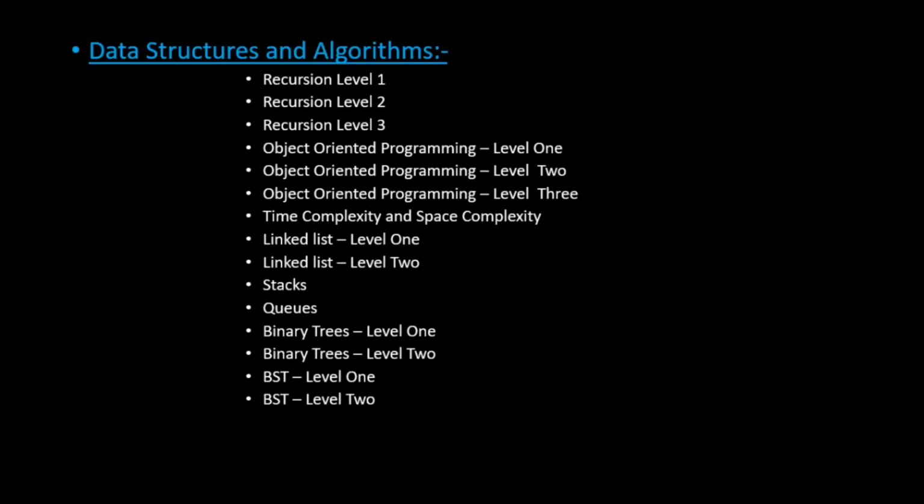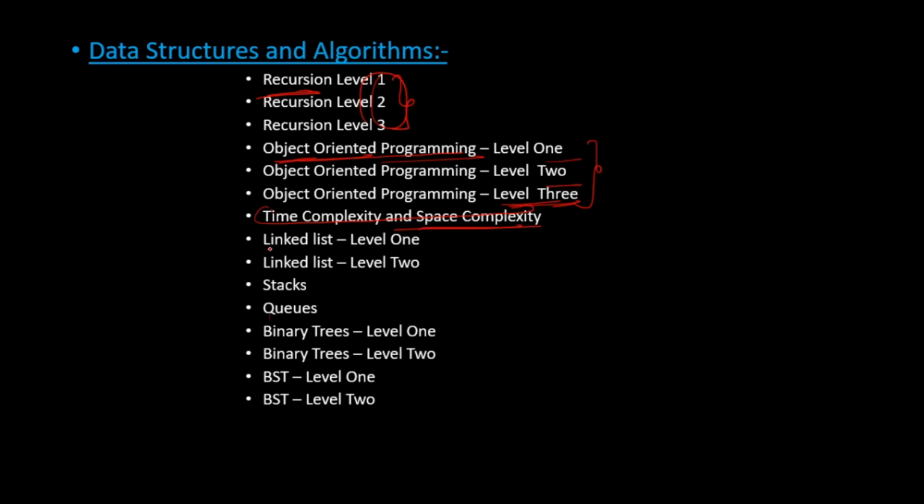Now after that, we'll be learning full data structures and algorithms. First of all, we'll start with recursion, which is the most important topic. We'll be doing it in three levels: level 1, level 2, and level 3. The first level will be a little easier, then medium, and the third level will be hard. After that, we'll dive into object-oriented programming, and we will also do this in three levels: level 1, level 2, and level 3. Then we'll look at time and space complexity and how we can optimize any solution further.